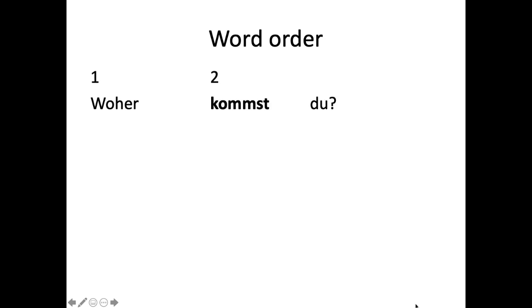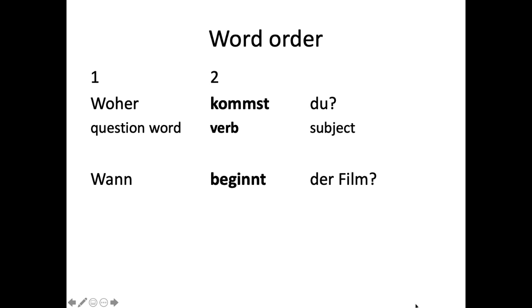And this also applies for questions that have a question word. So for example, we have woher kommst du, which is the question word, woher, where from, and then kommst, which is the verb, and then the subject comes after. So woher kommst du is a question with a question word in it, and the verb is in the second position. Or you could say, wann beginnt der Film, starts with a question word, then has the verb in the second position, and then the subject comes after that.